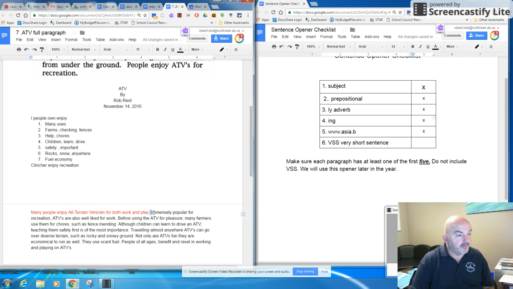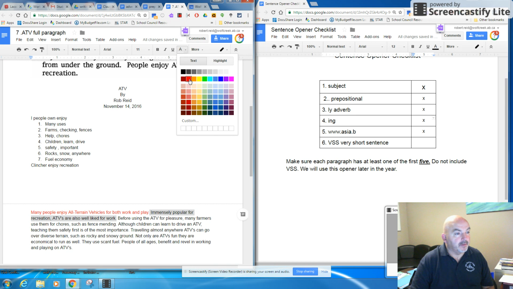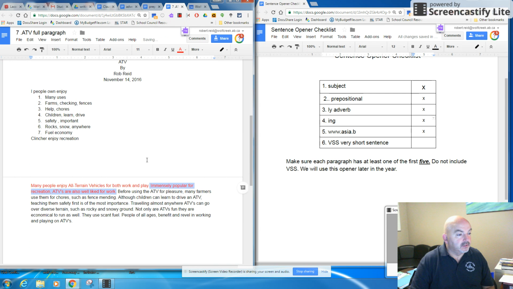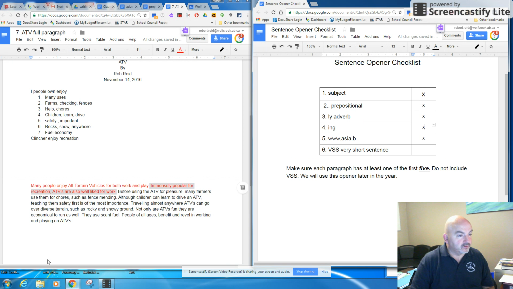So immensely popular for recreation, ATVs are also well liked for work. So when I look at this, I could probably use that as well for my sentence opener, I mean, the topic of the paragraph. So then I went here and I hit X there for the ly. And so you can see that I've got this open, my sentence opener checklist, so that I'm using as I go.